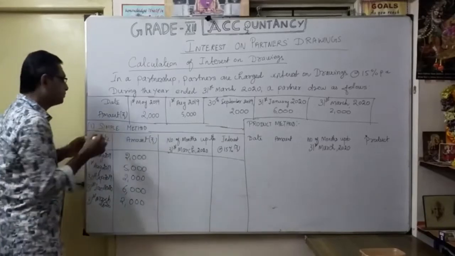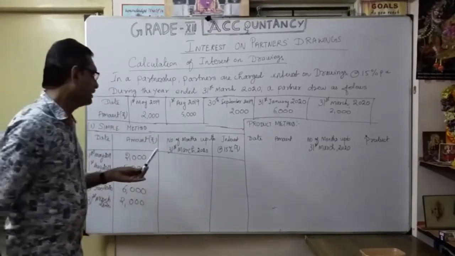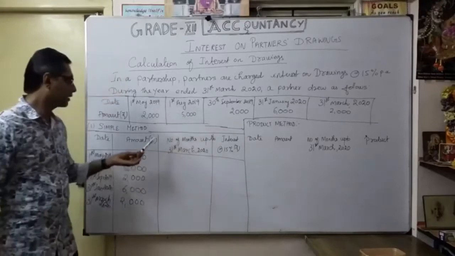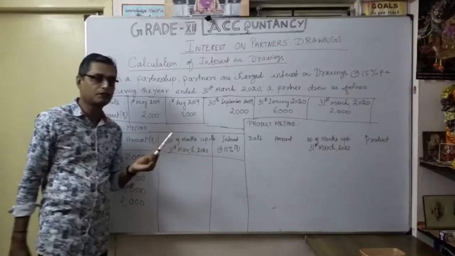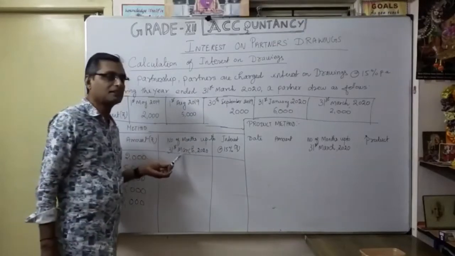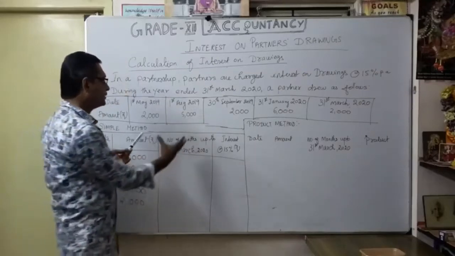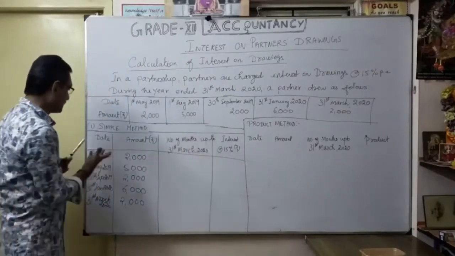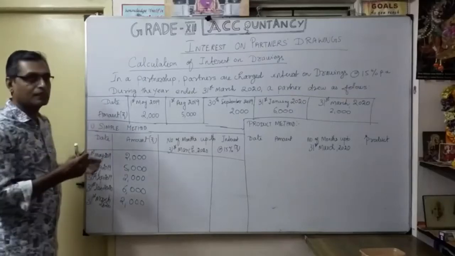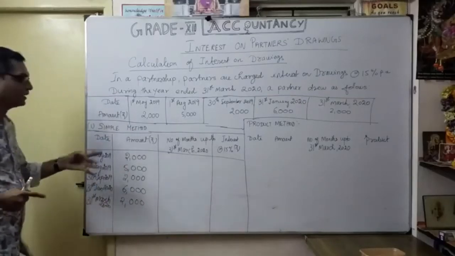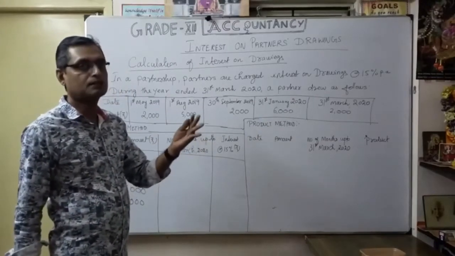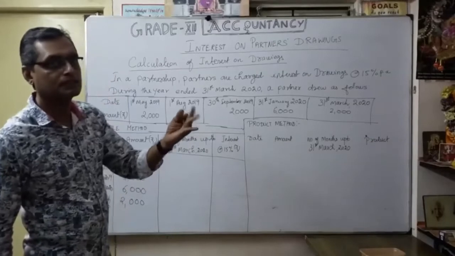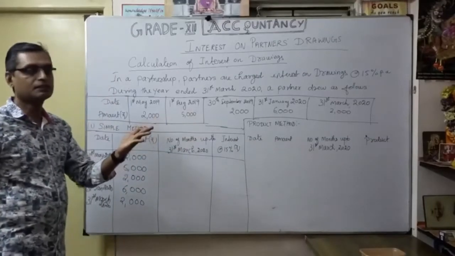So according to the simple method, I am going to follow this. What is the meaning of number of months up to 31st March 2020? When they withdraw on 1st May, the accounting year ends on 31st March. So how many months are balance from the drawing date? For 1st May, we consider May also: May, June, July, August, September, October, November, December, January, February, then March.